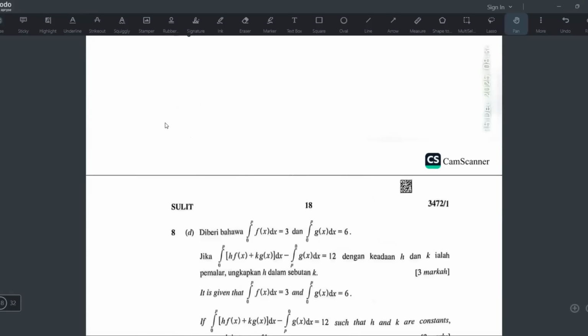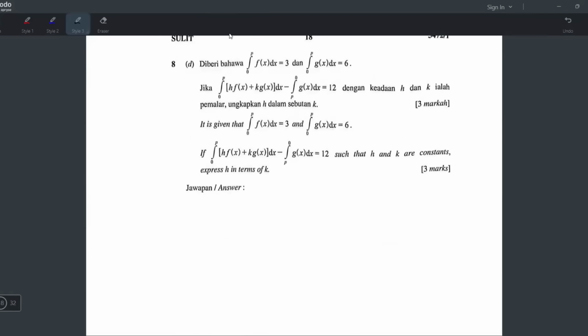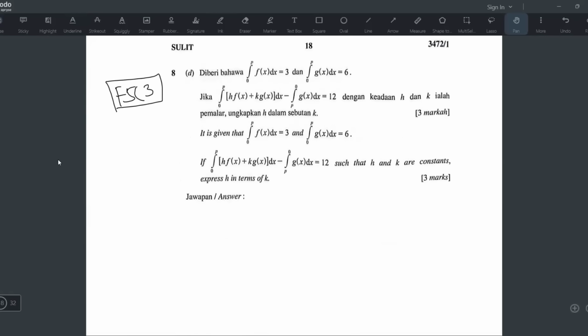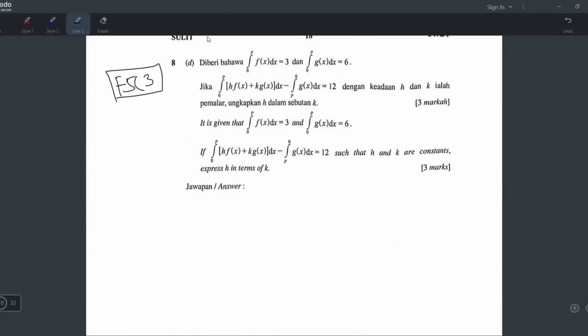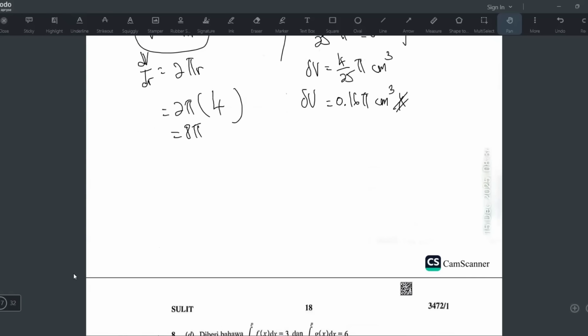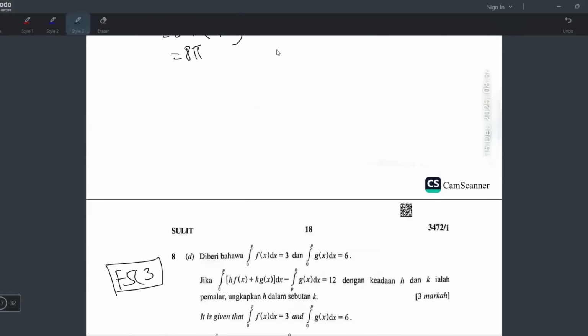Okay, still doing number 8. So it means it's still the same chapter, but this one is actually not differentiate already, it's integrate. But these two chapters are kind of related. The differentiate and integrate have a bit of connection, so they like to mix up these two chapters in one question. Okay, so this one is integration, and I'll tell you straight away, for this question you have to use the properties of definite integral, and I'll talk about it now.